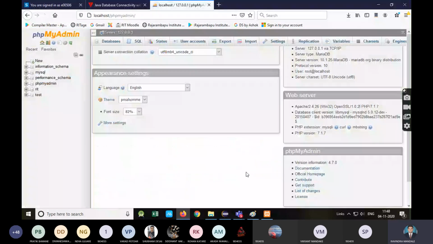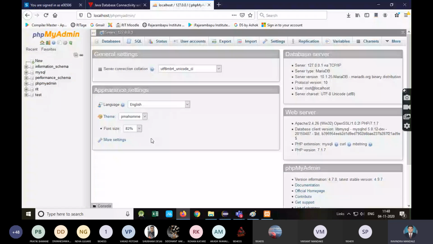What first step should you do? You should first install XAMPP. While installing XAMPP, three things are important. Install Apache, the web server used to load the web pages. Second, you need to install MySQL. While installing MySQL, it will ask you to give a username and password. Remember that username and password, and note it down somewhere, because you need to mention it in Java coding.